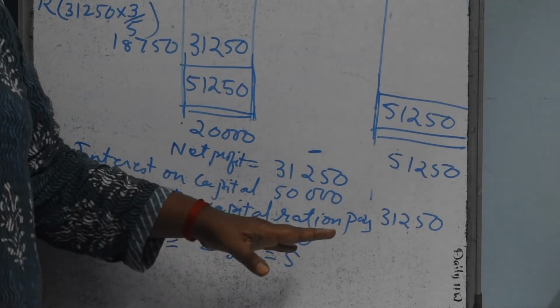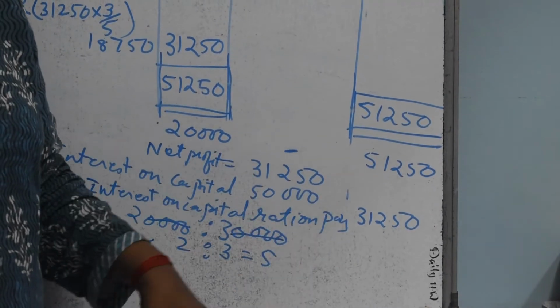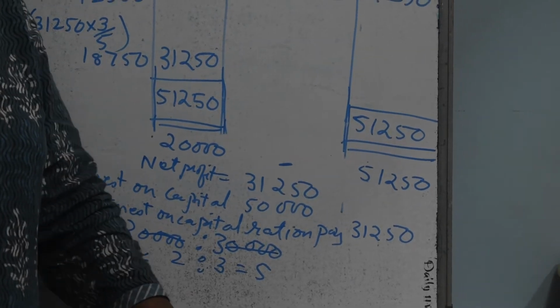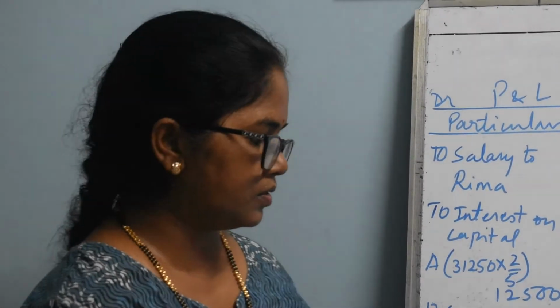This working note you copy in your book while preparing this problem and see that you read the points on interest on capital which I have given in the theory part, so that it is clear for you. Whenever there is insufficient profit, you have to distribute the profit in the interest ratio or capital ratio. If there is loss, we cannot pay any interest on capital. Is it clear? I'll stop here. Thank you.